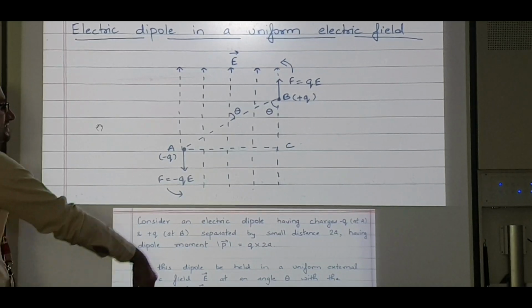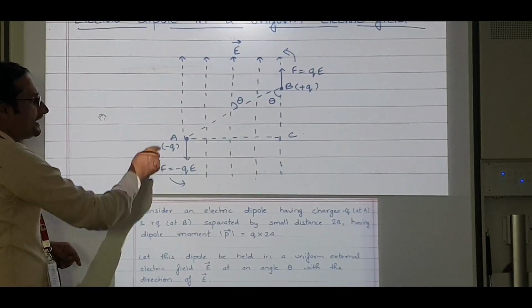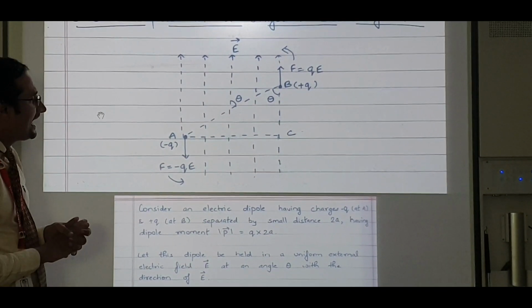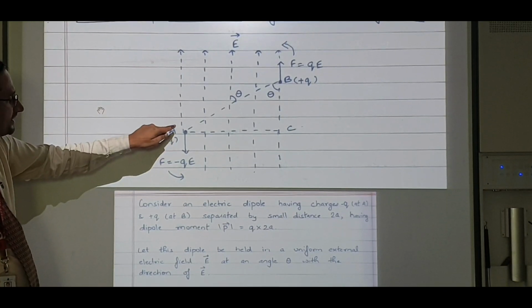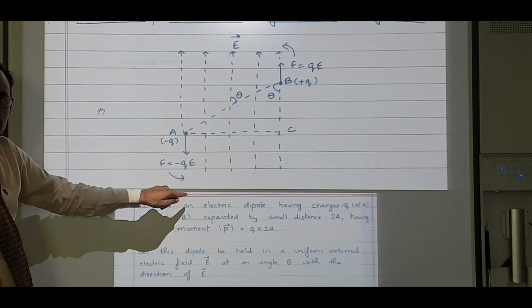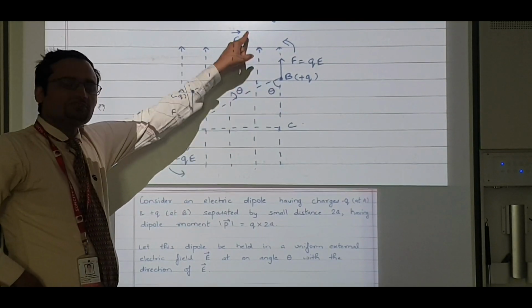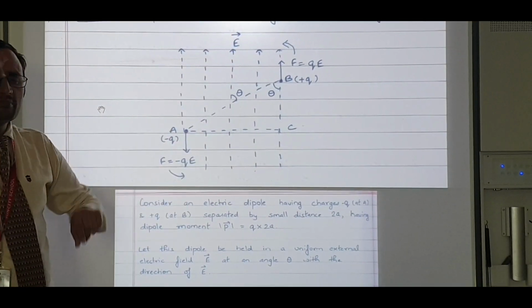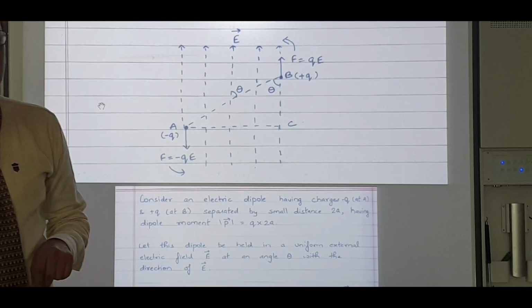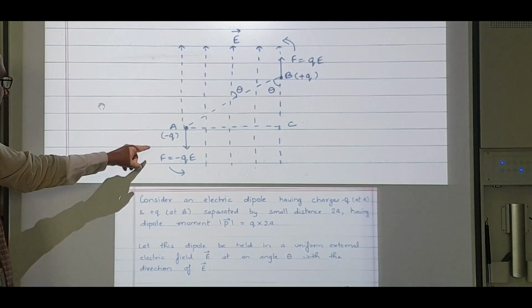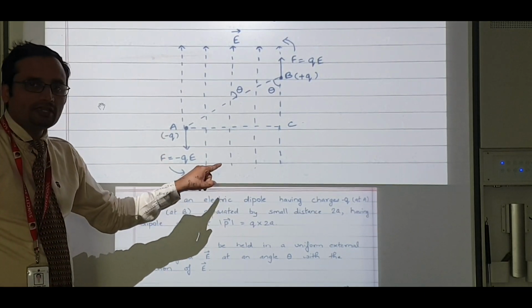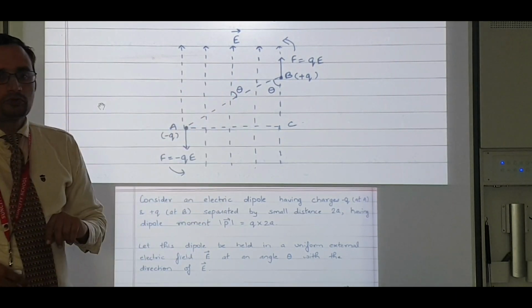So you can see this is the uniform electric field and this is the dipole. Now electric field is from positive to negative. This is negative, obviously this will move towards the positive. This is positive, this will move towards the negative. Do you remember the formula for force using electric field? F is equal to QE. So here it will be minus QE. Here it will be plus QE.